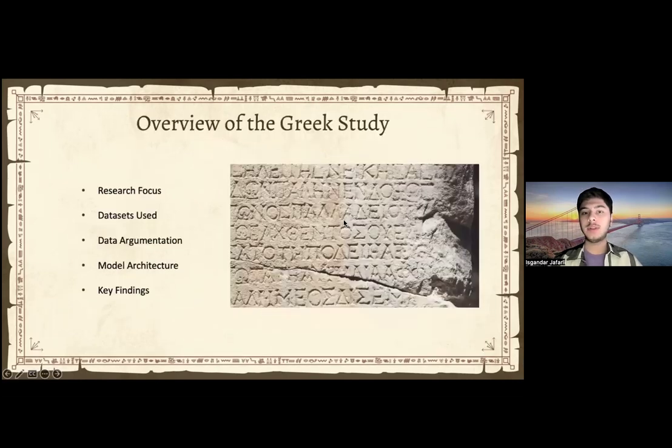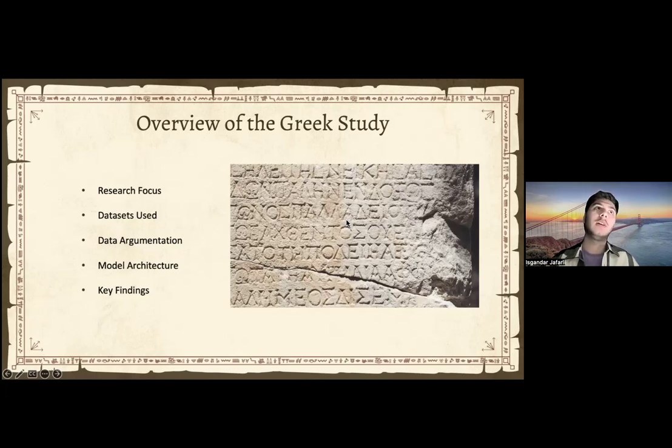Now, our second overview of the Greek study. The Greek study was more based on maths by solving differential equations and sums, mathematical sums. So Ithaca uses a transformer architecture with character embeddings, word embeddings, and positional embeddings. The key findings there were that it could successfully decipher with about 82% accuracy the texts that it had, which had missing parts.